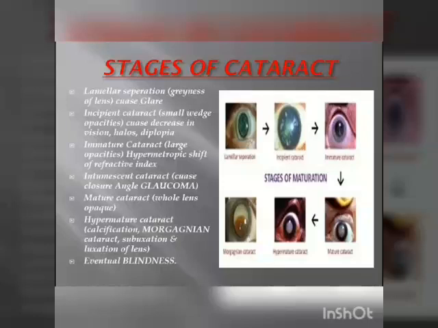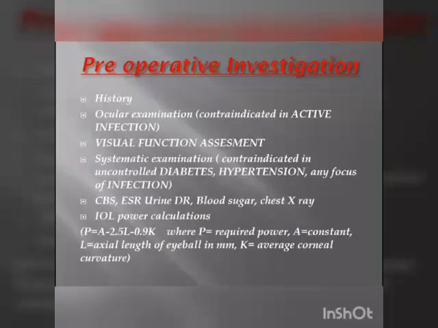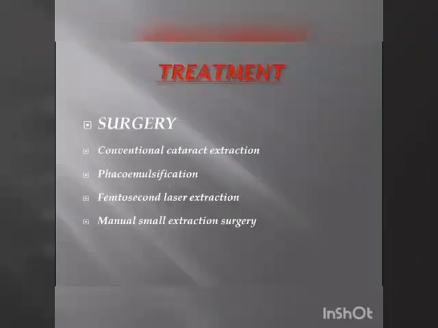Further, the zonules of the lens that keep it in place and play a role in accommodation degenerate. This means the lens will displace from its normal position, partially or completely, subluxation or luxation, and leads to ectopia lentis. In this way, if the cataract is not treated in time, it may cause blindness. Fortunately, nowadays we can treat cataract successfully. There is no proven medical treatment, but there are many types of surgical and laser treatments for it.